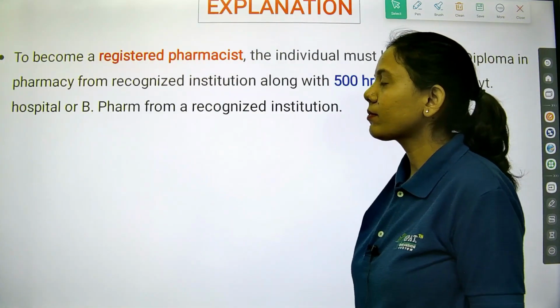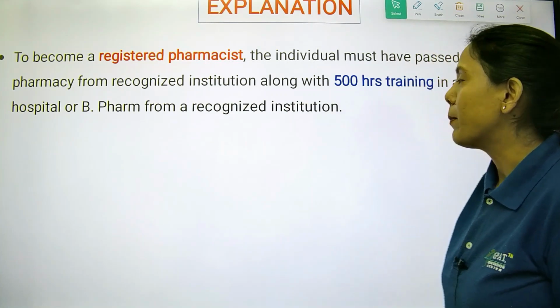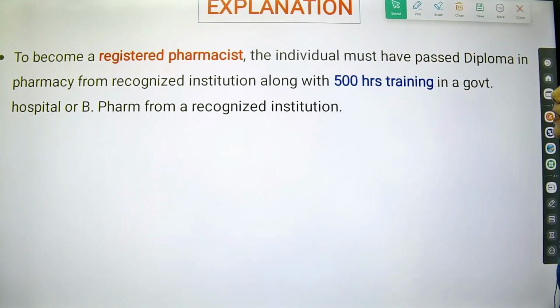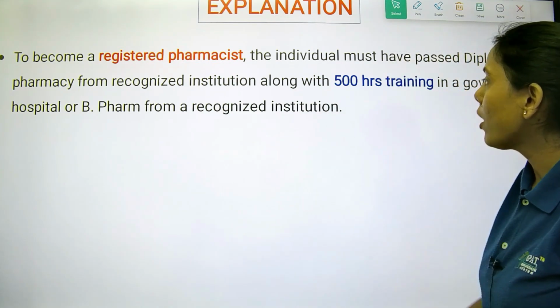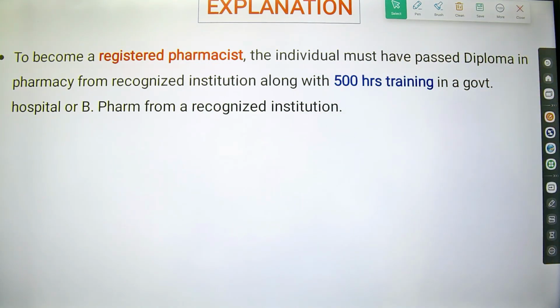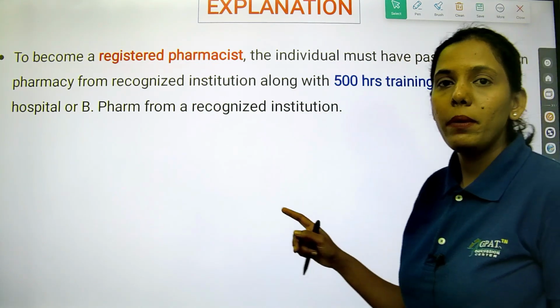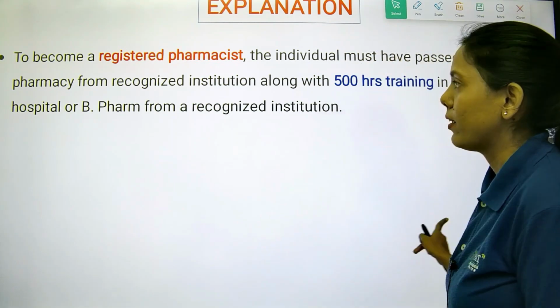To become a registered pharmacist, an individual must have passed a diploma in pharmacy from a recognized institution along with 500 hours training in a government hospital, or a B.Pharm from a recognized institution.